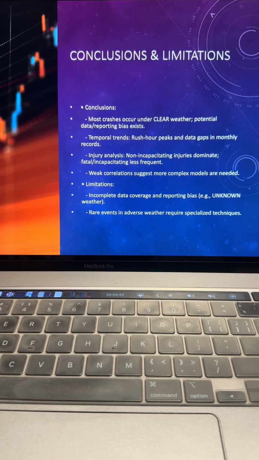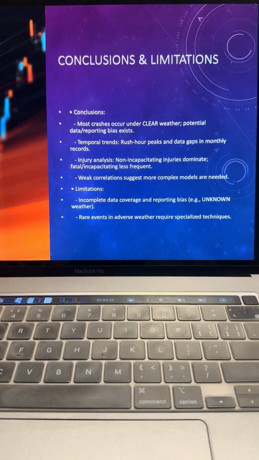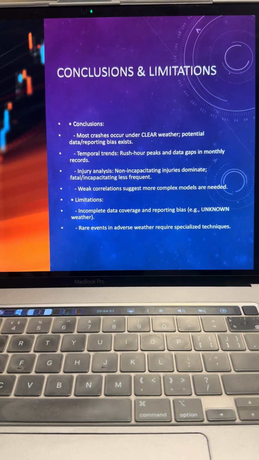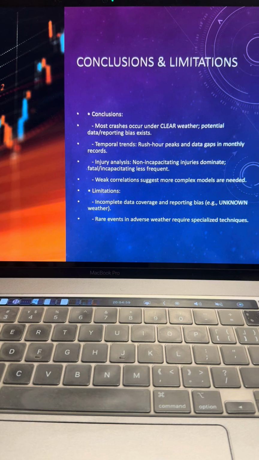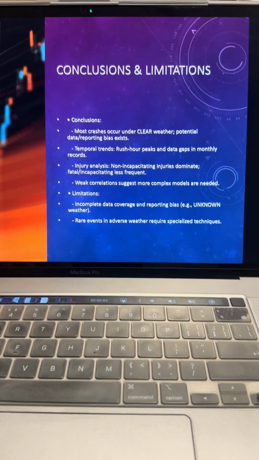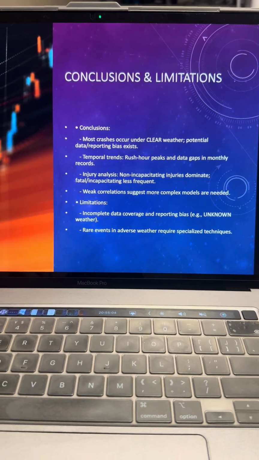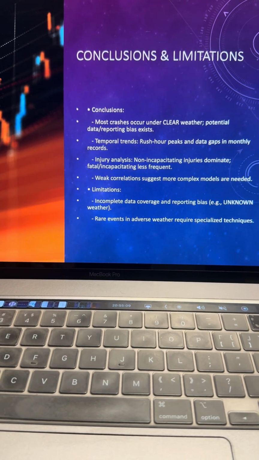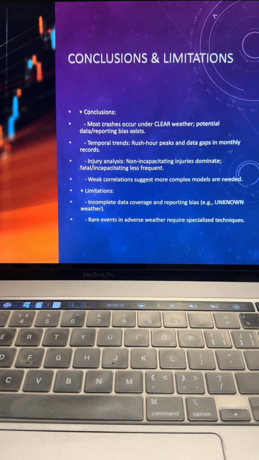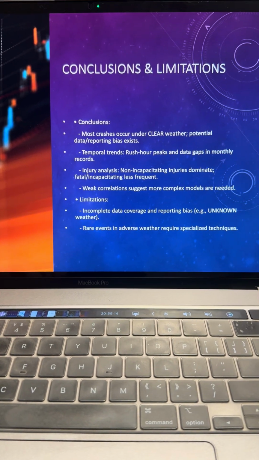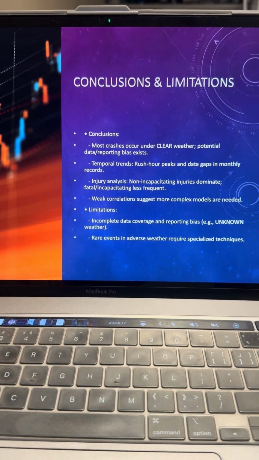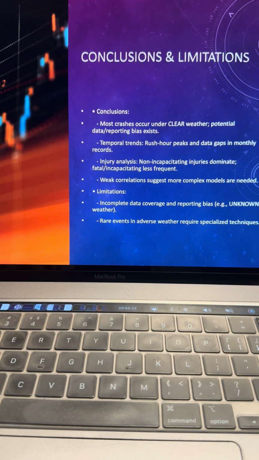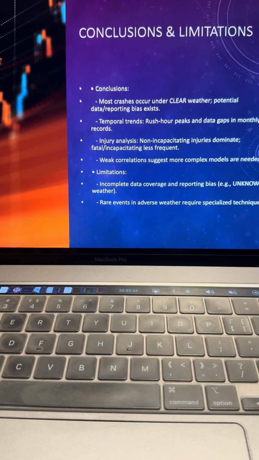Now, what are my conclusions and limitations? Some of the conclusions that I saw were that most crashes occur under clear weather, and that potential data and reporting bias exists. Why did I say this? It is because most people drive during clear weather conditions. If you look at the whole year, most people drive under normal weather conditions, and only a few people get problems during bad weather. That is why we saw a spike in accidents during clear weather days.